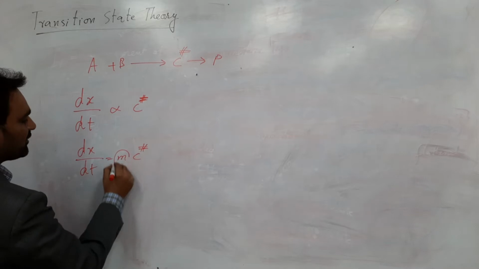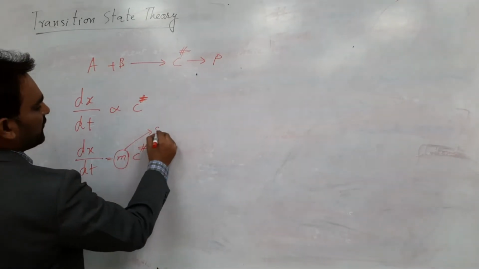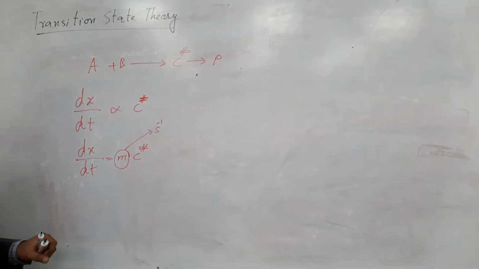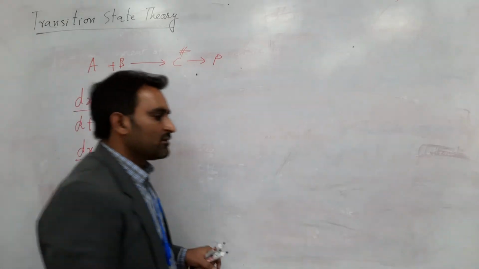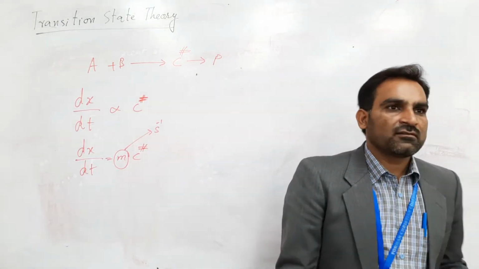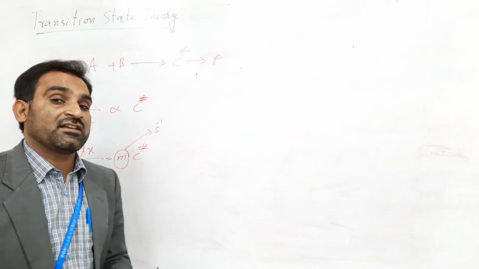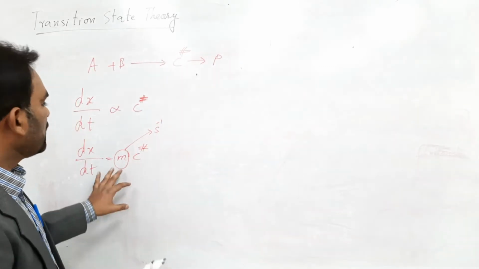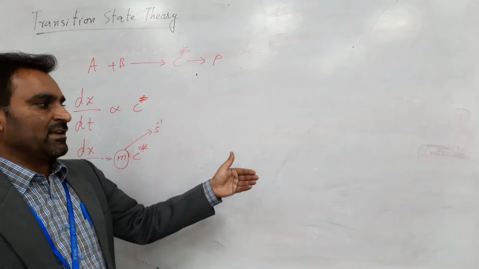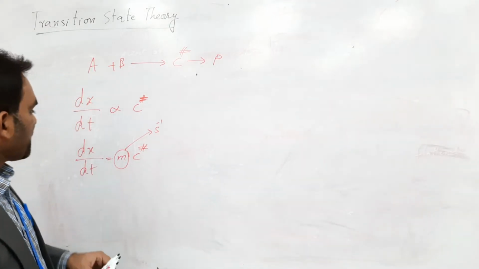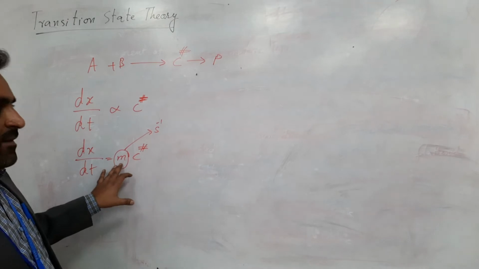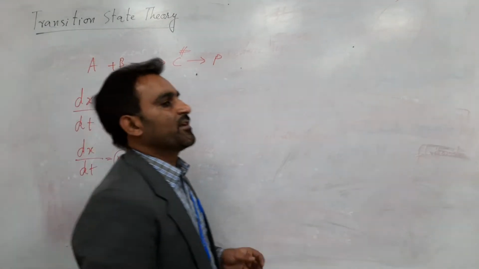This m has the units of frequency. You can say it is the energy required to vibrate the molecule present in the transition state. Later we will explain the concept of this in terms of vibrational frequency.